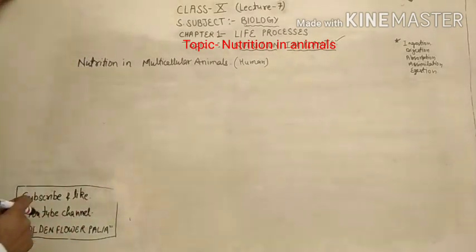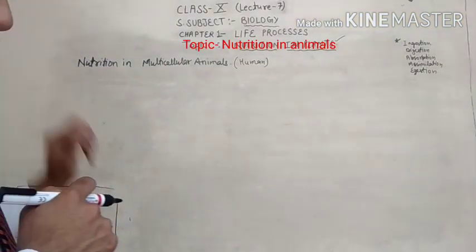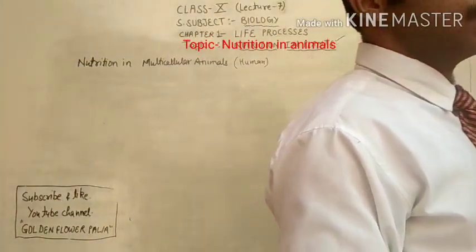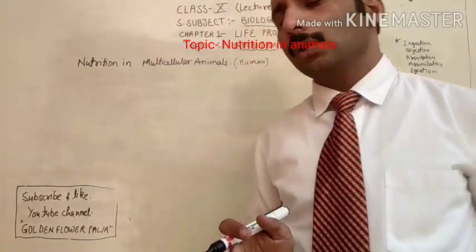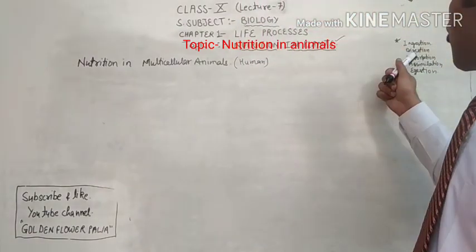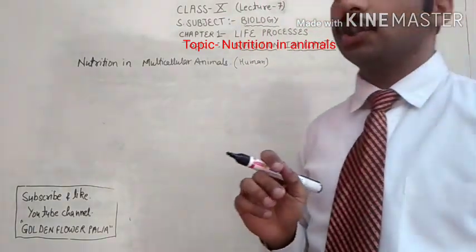As I told you before starting the topic, when we study the nutrition in human beings and amoeba, we have to follow all 5 steps: ingestion, digestion, absorption, assimilation and egestion.